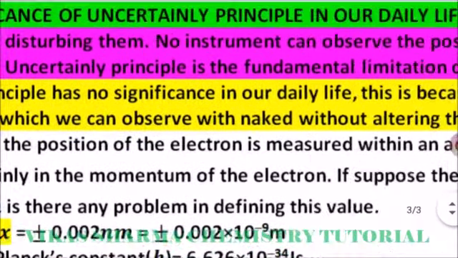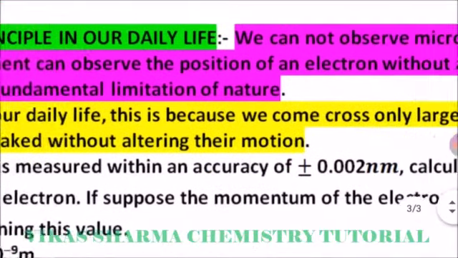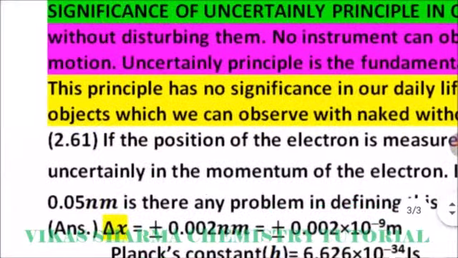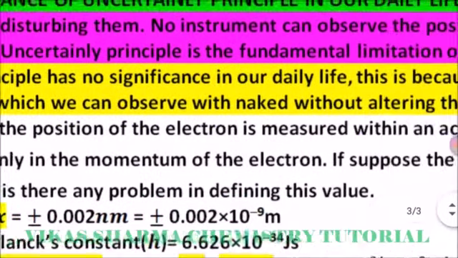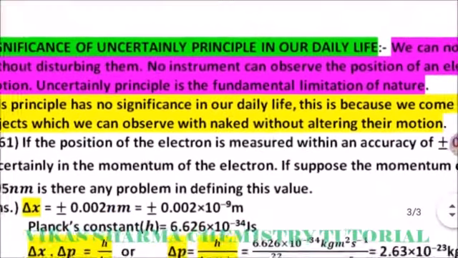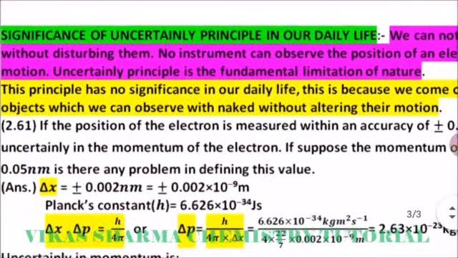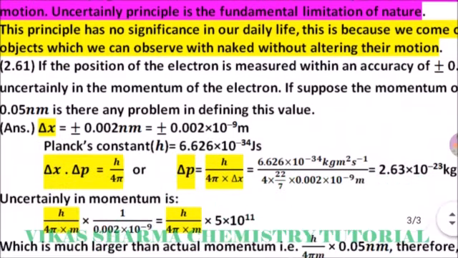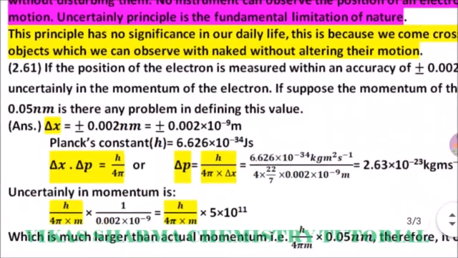So this principle has no significance in our daily life. This is because we come across only large objects, objects which we can observe without altering their motion. In daily life the things are so large, while microscopic things we cannot analyze with our naked eyes. So in daily life the uncertainty principle is not used, but for microscopic things, the Heisenberg uncertainty principle is used.